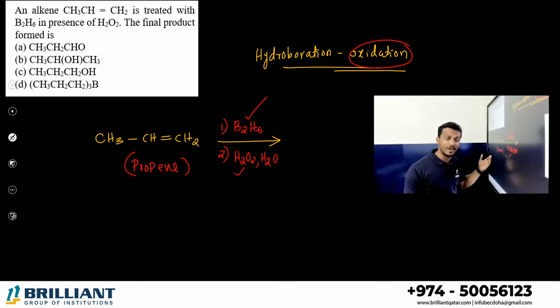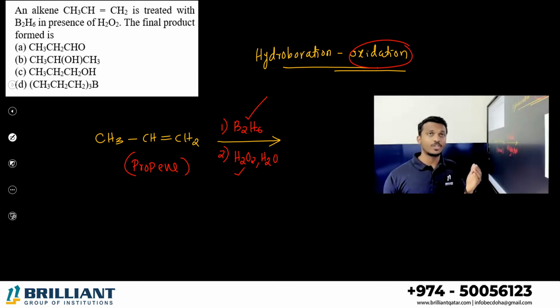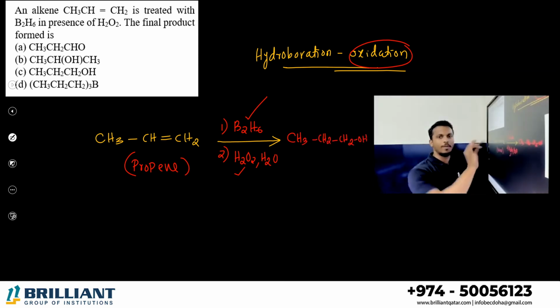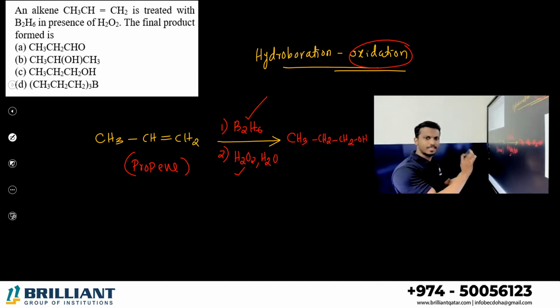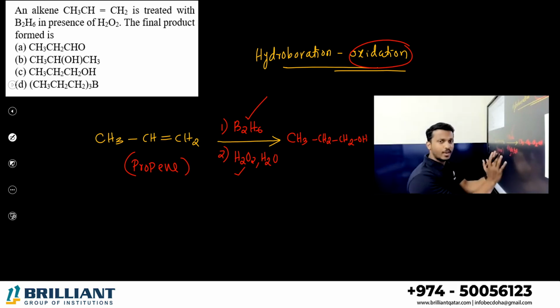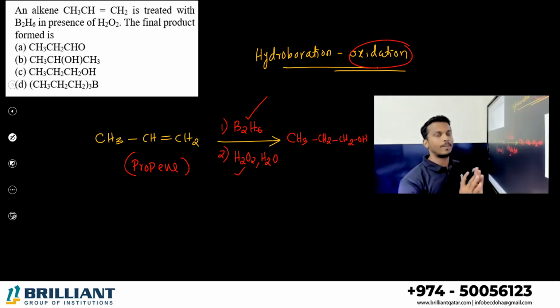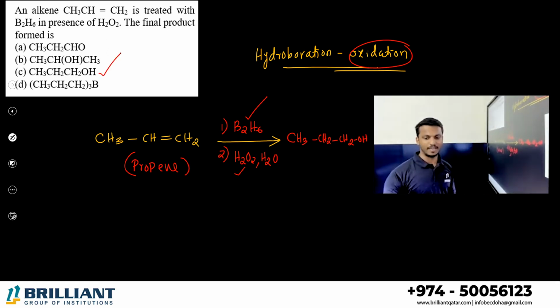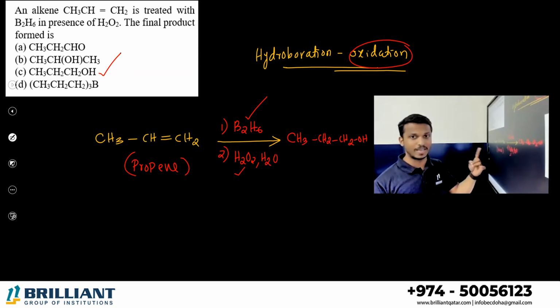Propene is given. So which one? You may have confusion whether to make propan-1-ol or propan-2-ol. Don't worry, it will give the primary alcohol. So what is that? Propan-1-ol, CH3CH2CH2OH. Propan-1-ol will be the product. So propene is given. This is the only one example given in the textbook. If you are doing hydroboration oxidation, your product will be propan-1-ol. So what is your answer? Option C. Okay, option C. In the preparation of alcohol, you can see the same example.